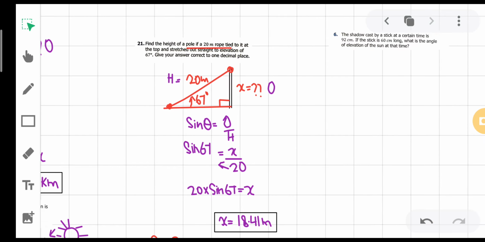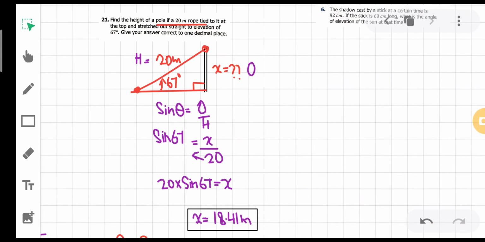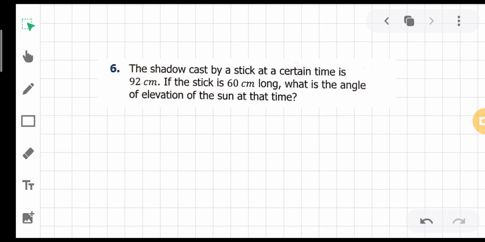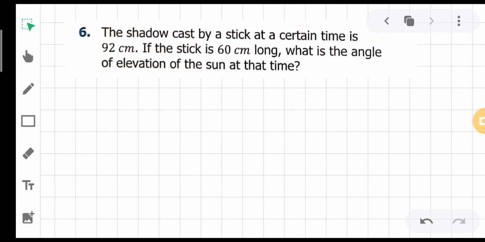Hopefully आपने भी ऐसा ही करा होगा. You can have a look at the following condition from the very beginning. Okay भाई, last question for angle of elevation. Again, just read the condition, pause the video, try it on your own, and simplify till the end, and then resume the video. Okay, giving you 4 to 5 minutes. Try it on your own.